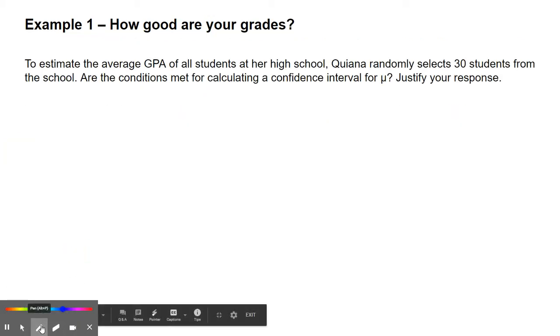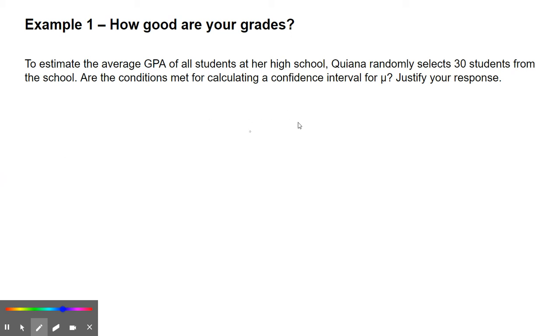All right, here we go. Example one, how good are your grades? To estimate the average GPA for all students at her high school, Kiana randomly selects 30 students from the school. Are the conditions met for calculating a confidence interval for mu? Justify your response. So again, we're looking for a confidence interval for mu. So the first condition is the same, random condition. So it says randomly selects 30 students from the school.